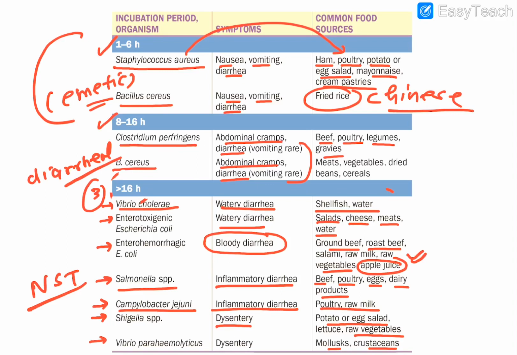And Vibrio parahaemolyticus, you know, that is a halophilic one, associates with what? Mollusks and crustaceans. That is the oysters, guys. If the question is telling about the oysters and all, immediately you should go for Vibrio parahaemolyticus. The dysentery episodes happen here also.